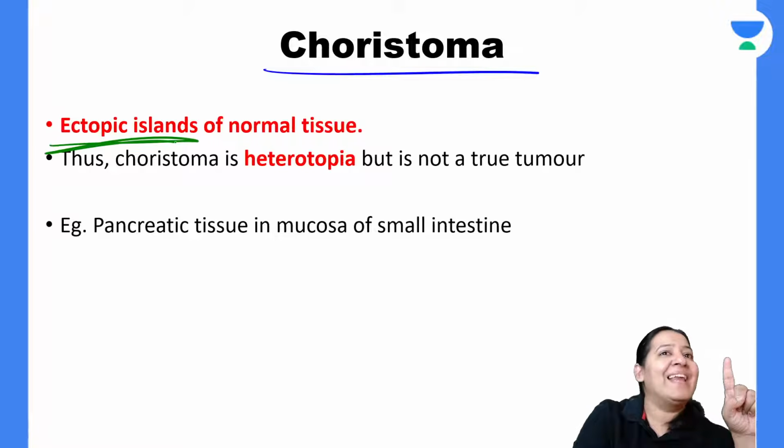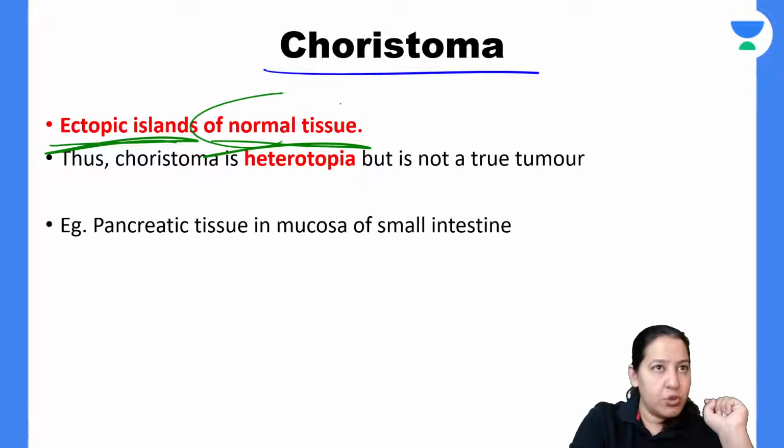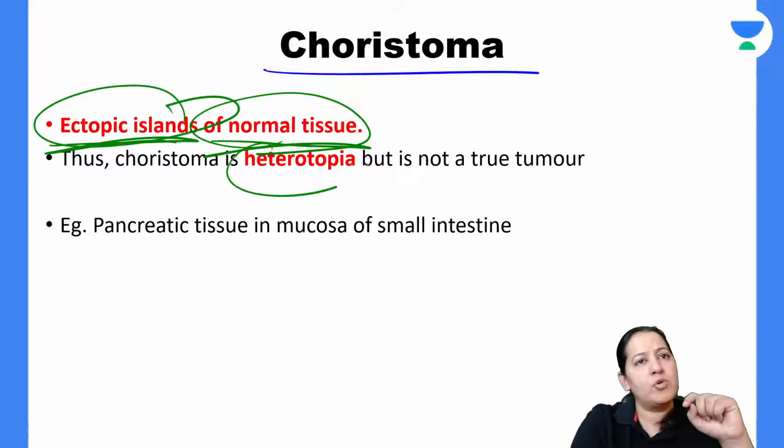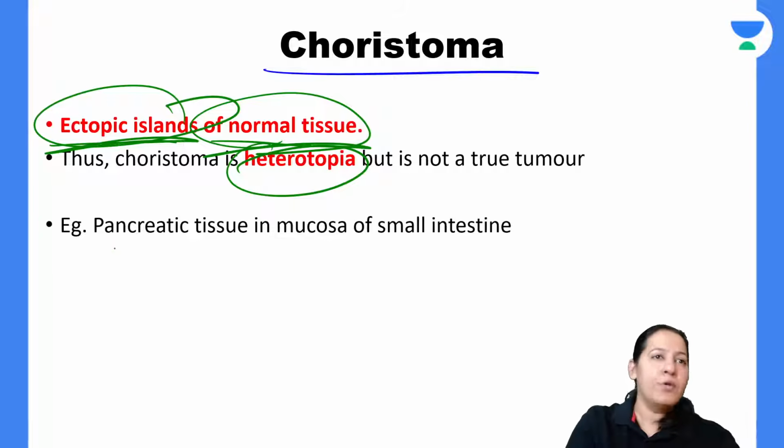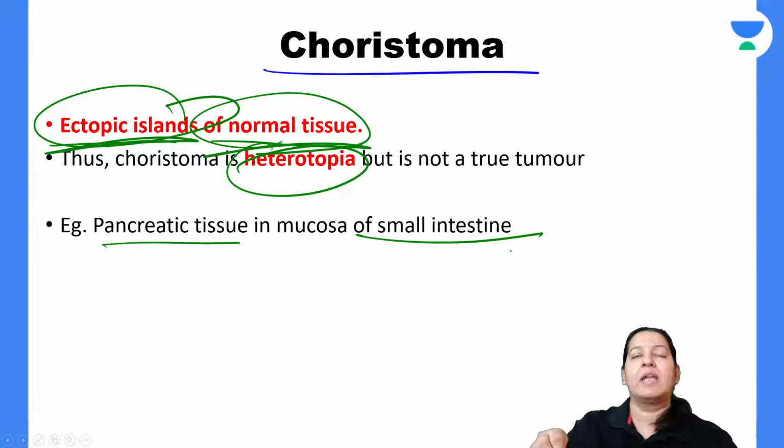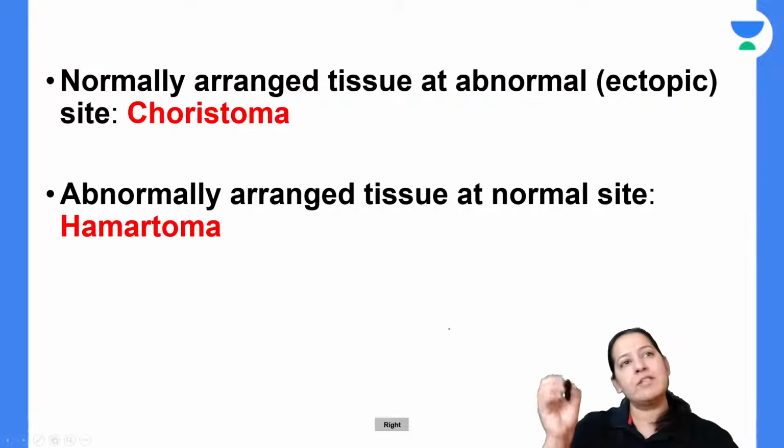It is an ectopic island of the normal tissue. The tissue is normal, the site is abnormal. It is also known as heterotopia. So you can see pancreas inside the small intestine. You can see thyroid inside the tongue. I want thumbs up from everyone.